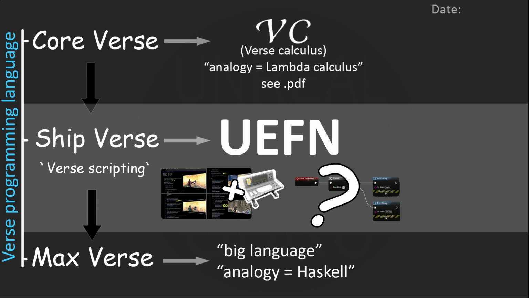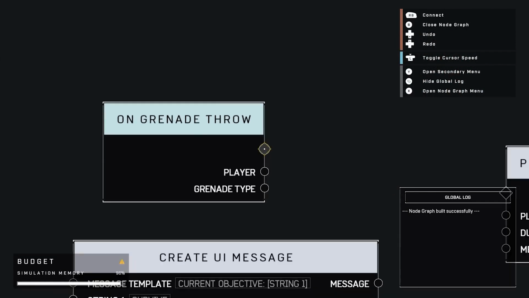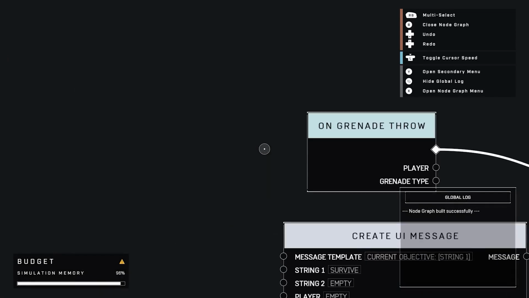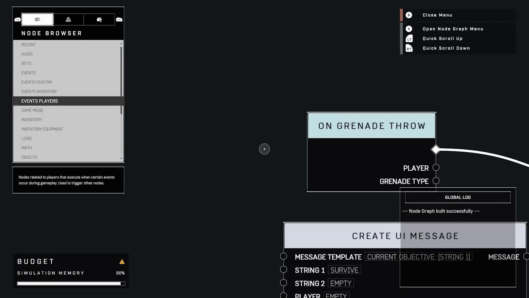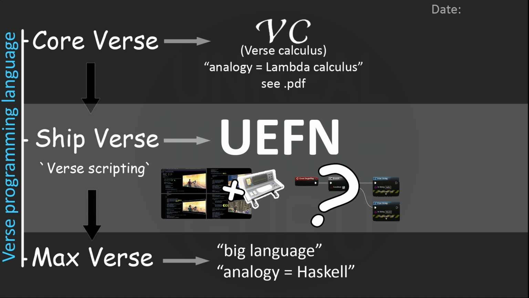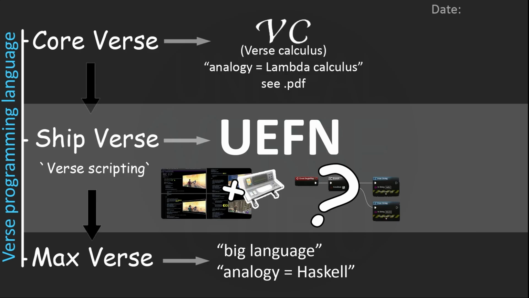Very possible. Just as I previously said, Halo Infinite Forge is working like this on consoles, and this will allow console players to use scripting without even having to be writing physically script. They would just connect the nodes that will be available for them, which is super handy, and that would be awesome because possibly this is going to be also working in UEFN, and Unreal is very heavily rooted in blueprints, and this makes just a lot of sense. Besides this, Epic was posting a lot of hiring posts for Verse visual scripting. So to sum this up, I think in UEFN, shipverse is going to be called Verse scripting, and this is going to be scripting language abstracted from all this Verse programming language plus possible visual scripting of some kind of blueprints or something like this.